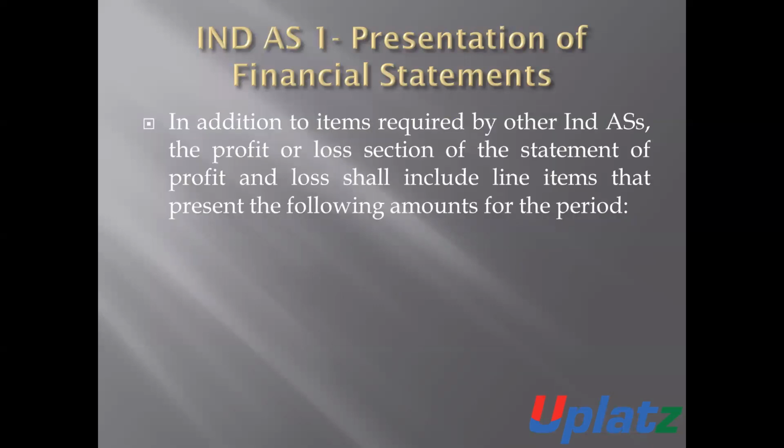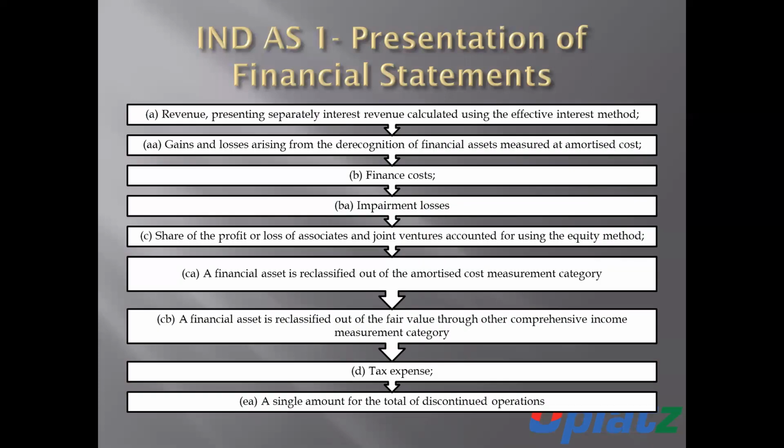In addition to items required by other Ind AS, the profit and loss section shall include line items that present the following amounts for the period.